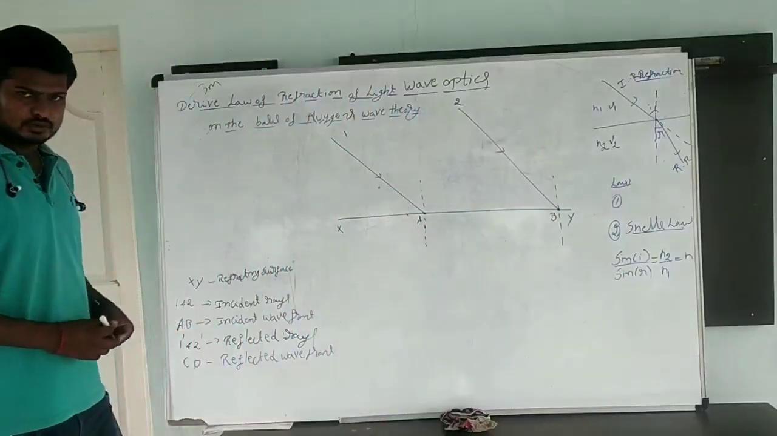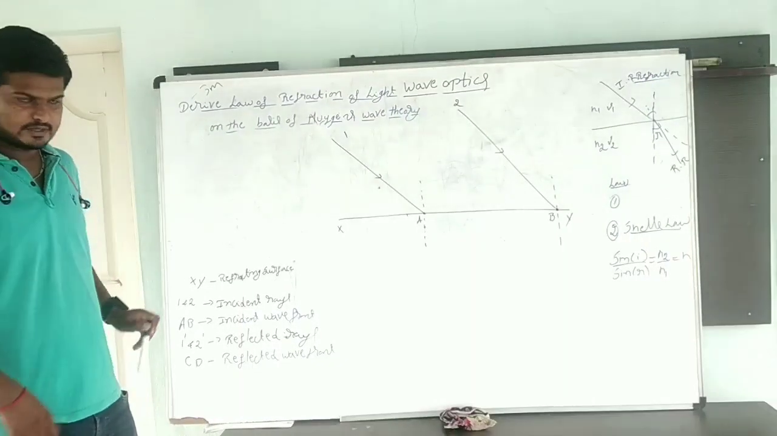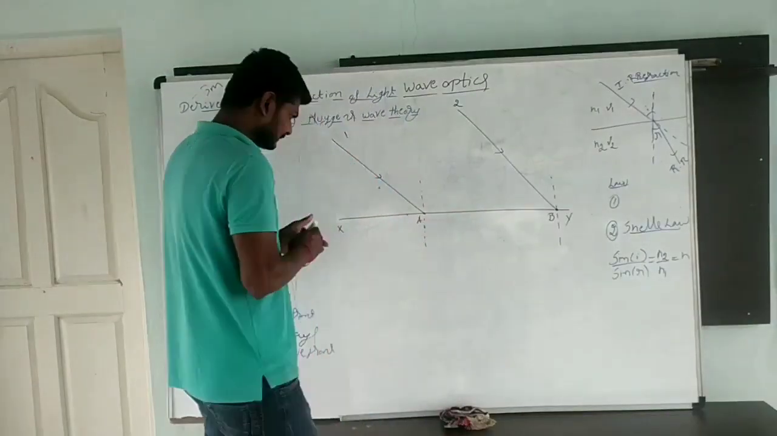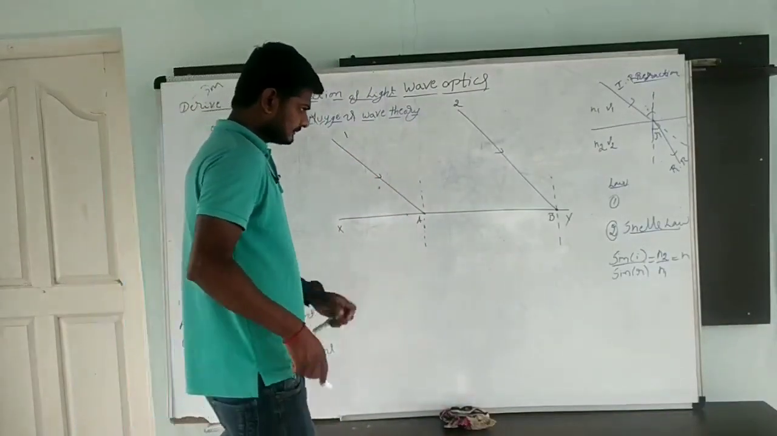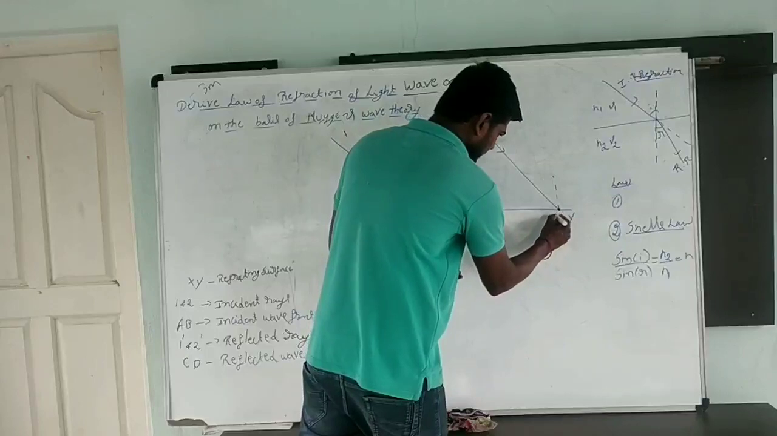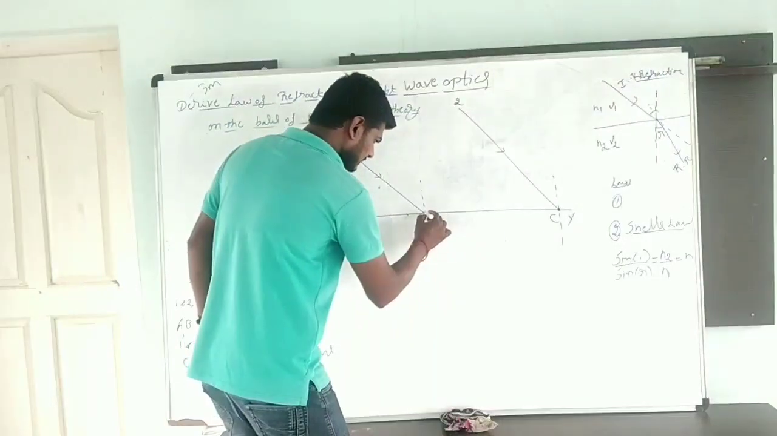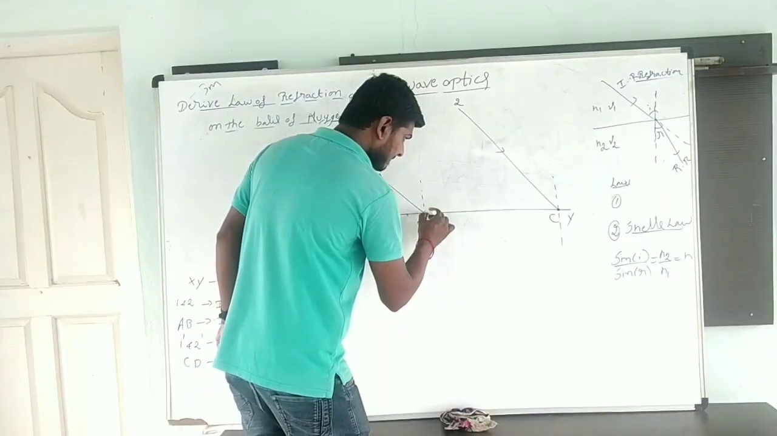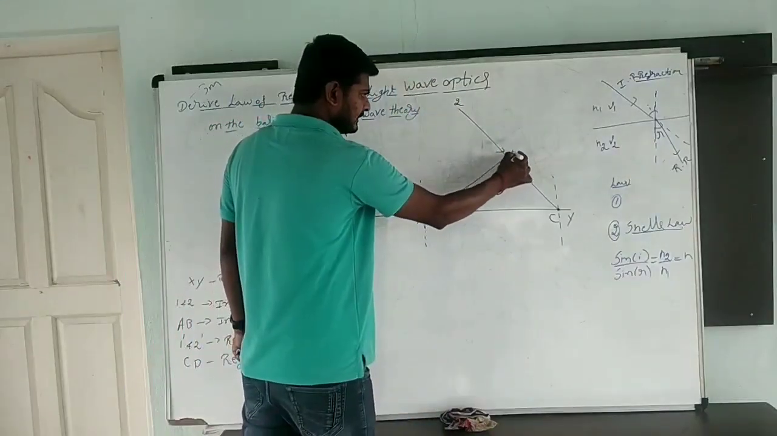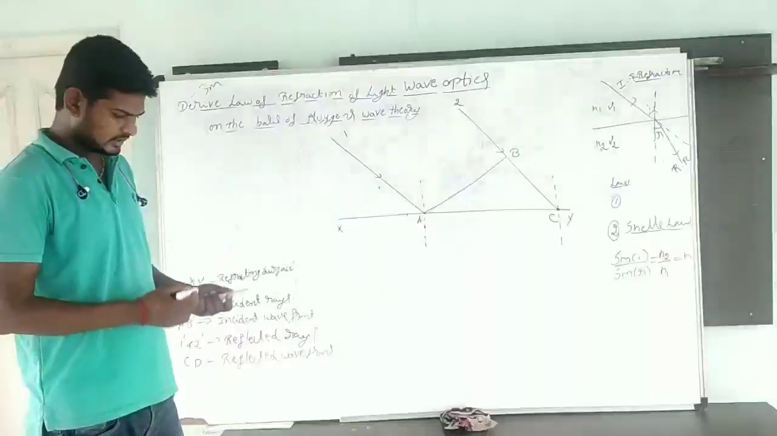Now, what is your condition? The ray is always perpendicular to the wavefront. When the ray is perpendicular to the wavefront, I am going to draw a normal. This point I am going to take C. To avoid confusion, this point I am going to take C. Now I am going to draw a normal. This point I am going to take P, and this point I am going to take B.